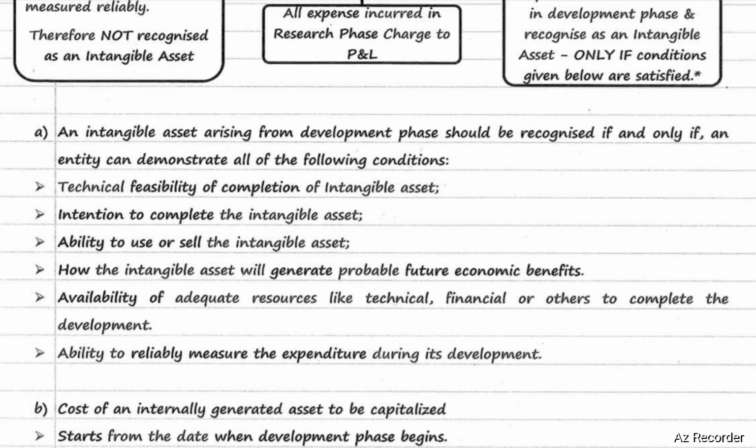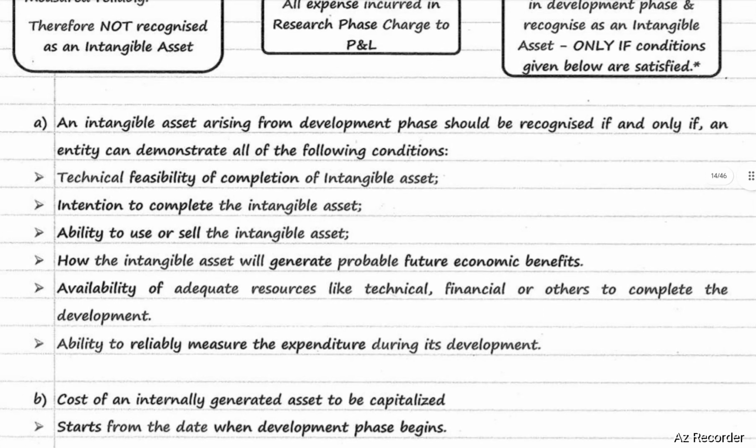First, technical feasibility of completion of the intangible asset; intention to complete the intangible asset; ability to use or sell the intangible asset; how the intangible asset will generate probable future economic benefits; availability of adequate resources, technical, financial, or others, to complete the development; and ability to reliably measure the expenditure during its development. If all the conditions are satisfied, then recognize the intangible asset arising from development phase.